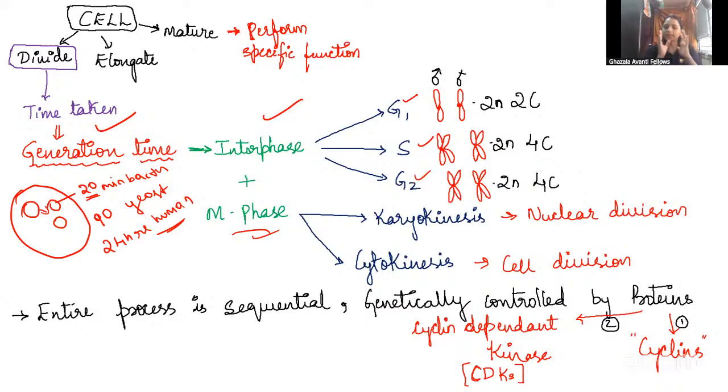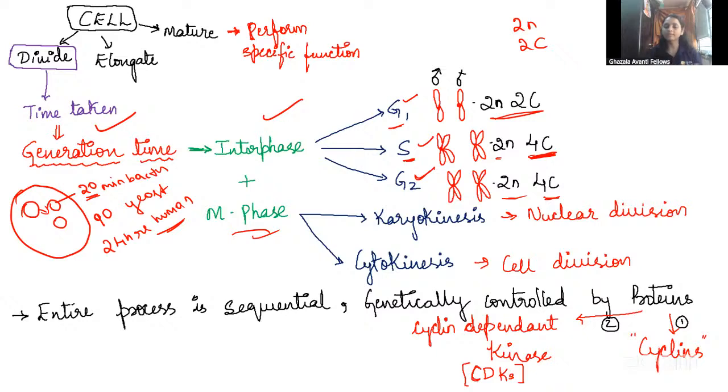Whenever the cell starts to divide, at that time you can see the cell has 2n number of chromosomes and the DNA content is 2C only. In the G1 phase, the content is the same. In the S phase, the DNA is going to replicate, so the content of the DNA is going to change. I am going to tell this in brief in the next slide. Just see this slide. And in the G2 phase, it continues as 2n and 4C. This is about the interphase. I am going to continue in the next slide also.